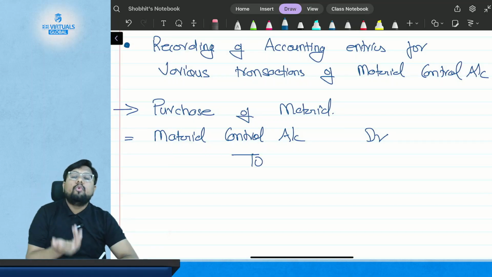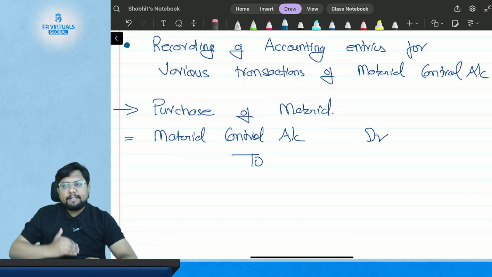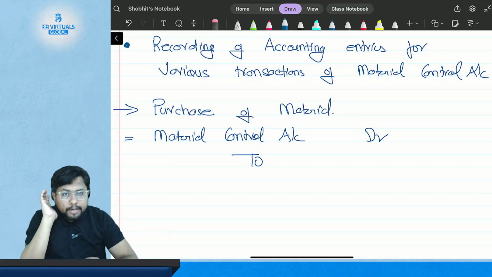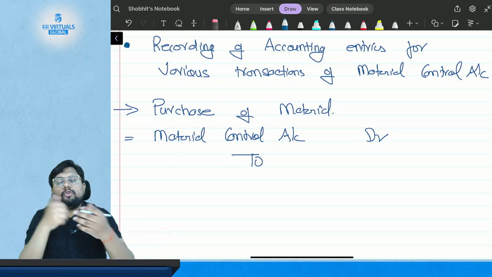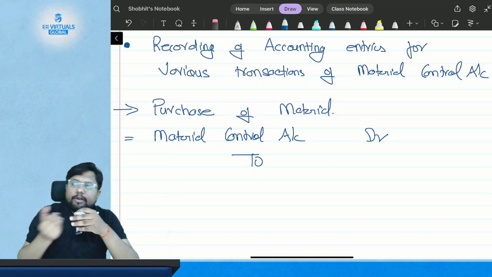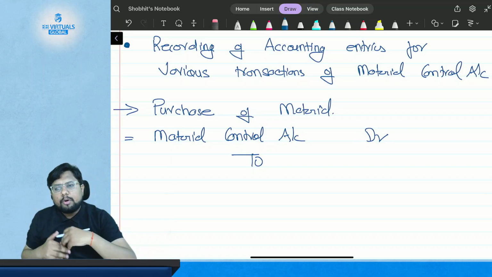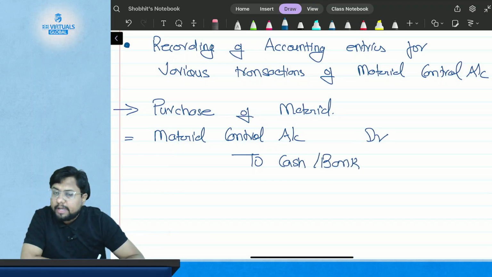To against whom? The logic is simple: you are getting the material, hence your material account has increased, that means debited, because it is your asset. But against whom? What has gone from your organization to get the material? The money. When you have purchased the material, what have you paid? You have paid either through cash or bank. So to cash or bank. If you have paid through cash, then cash. If you have paid through bank, then bank account. Okay, so this is the journal entry for the purchase of material.